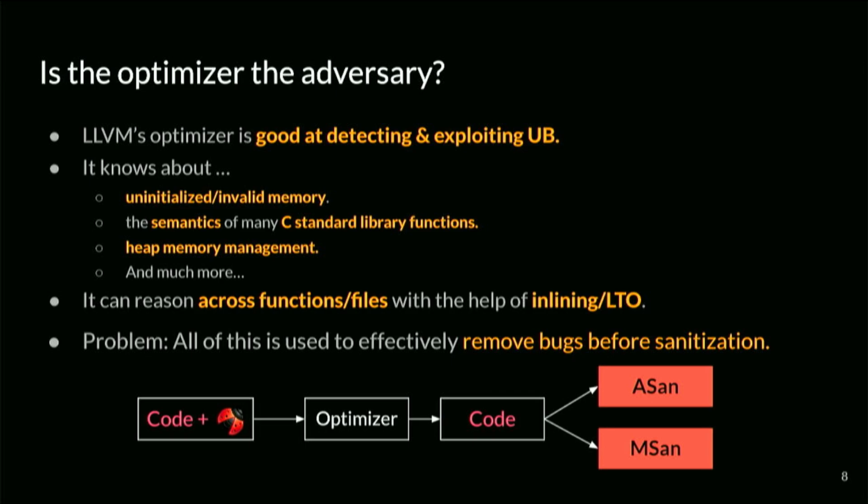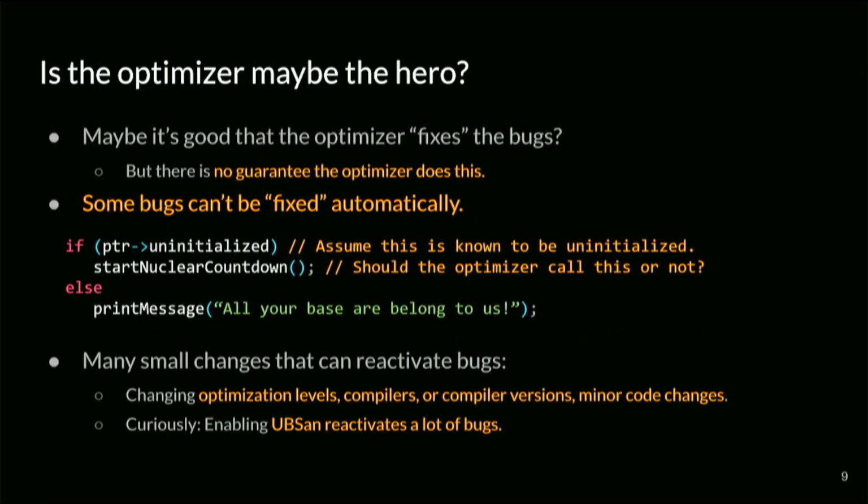Now, you might say, well, this sounds actually pretty great. The optimizer is making our programs faster. It's also fixing our bugs. Another win for Team Optimizer. But it's not that simple, actually. To be fair, in a lot of cases the optimizer is actually fixing bugs. There are programs that are broken, and the optimizer fixes the bug in the way the programmer intended, essentially.